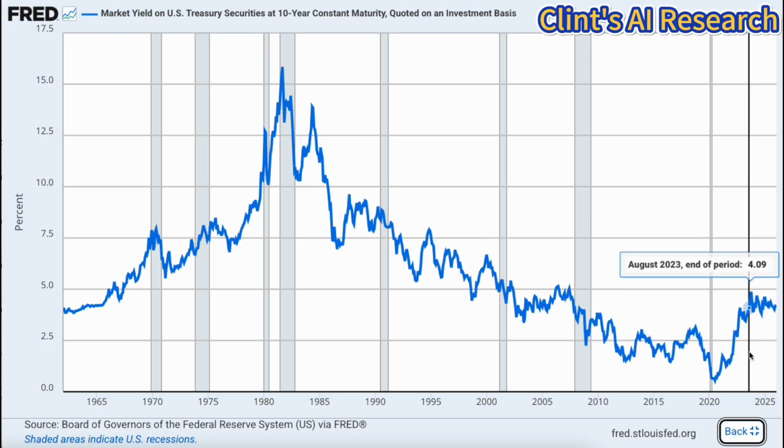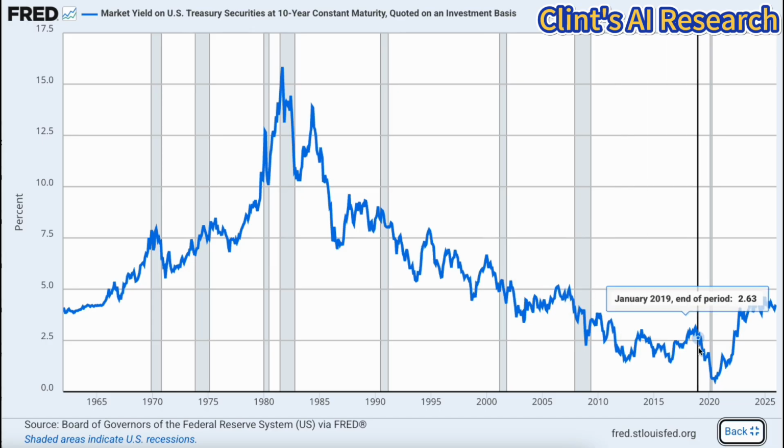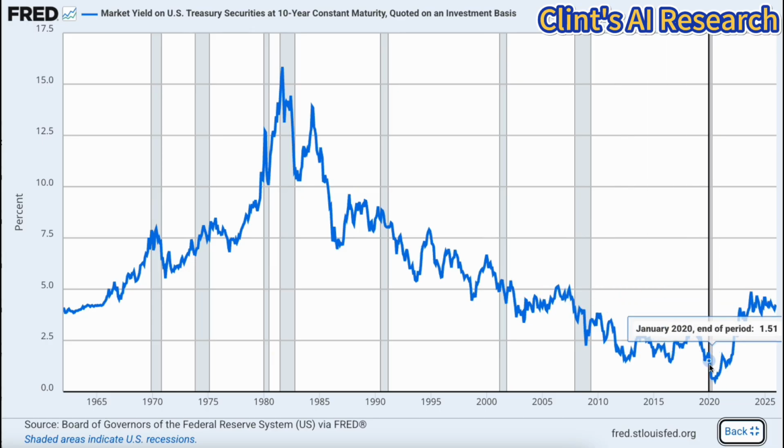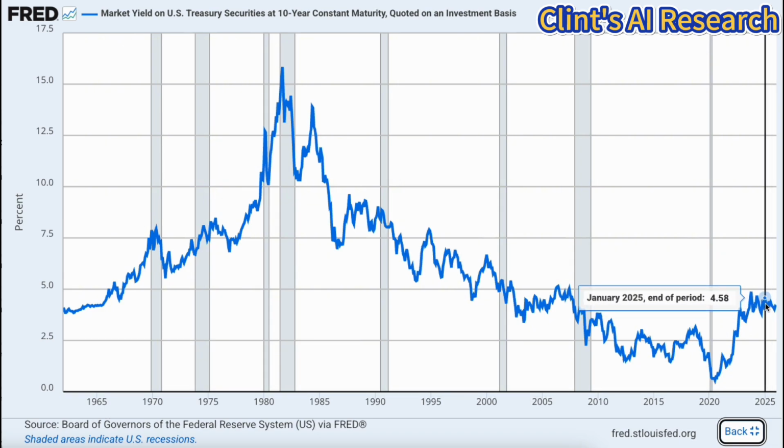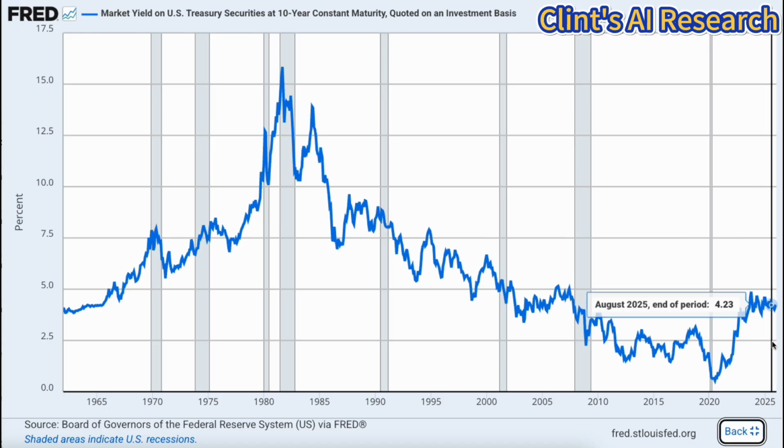A new regime. The 40-year downward trend has officially broken. We are no longer in a low-for-long environment. Investors must now shift focus toward companies with strong cash flow and pricing power that can thrive even when borrowing isn't cheap.